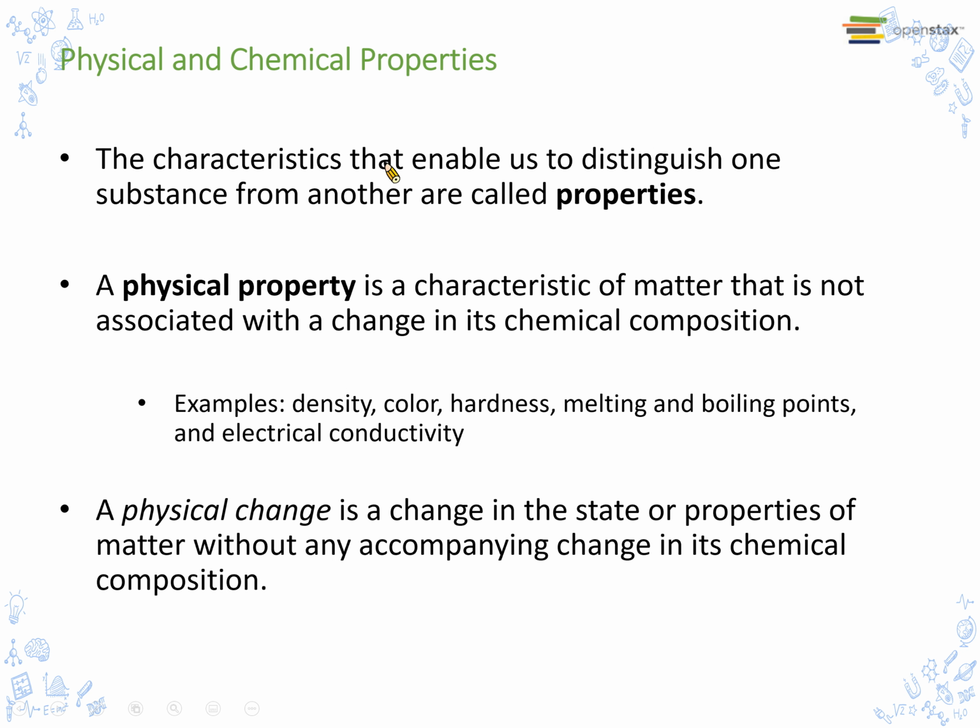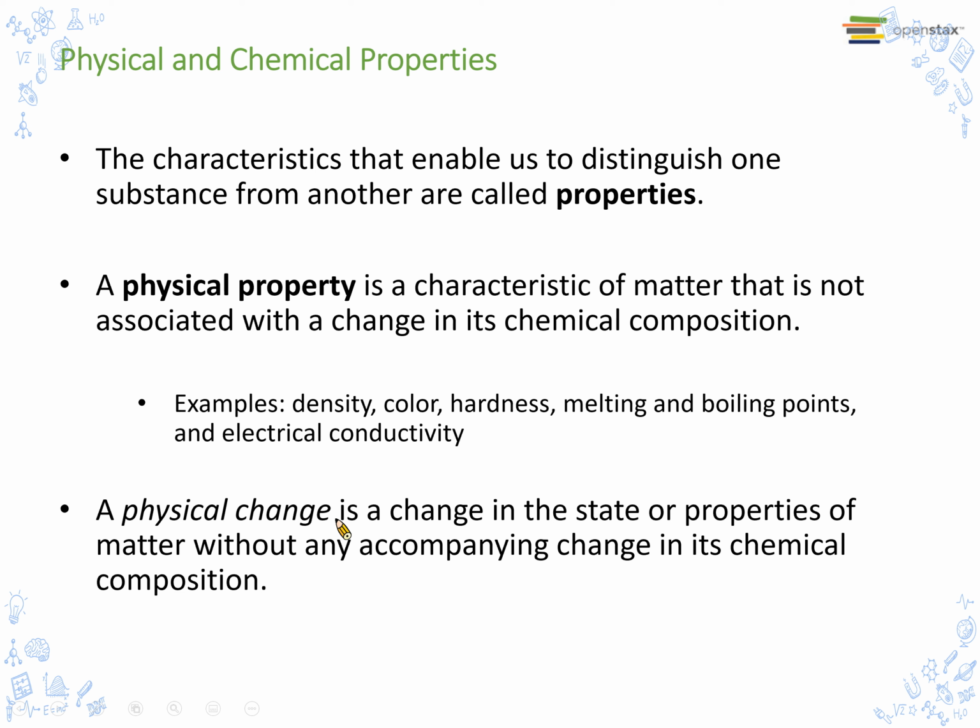The characteristics that enable us to distinguish one substance from another are called properties. A physical property is a characteristic of matter that is not associated with a change in its chemical composition. For example, density, color, hardness, melting and boiling point, and electrical conductivity.